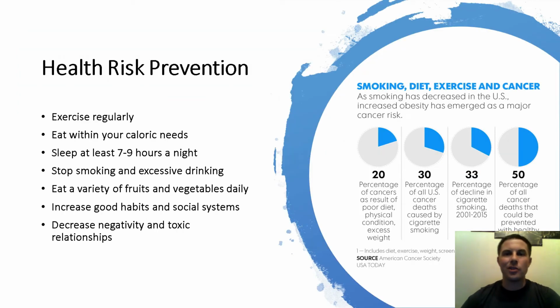As previously mentioned, you can help prevent your own risk to debilitating ailments throughout your entire life. You need to exercise regularly, eat within your caloric needs, sleep at least 7 to 9 hours a night, stop smoking and excessively drinking, eat a variety of fruits and vegetables daily, increase good habits in your social systems, and decrease negativity in toxic relationships.